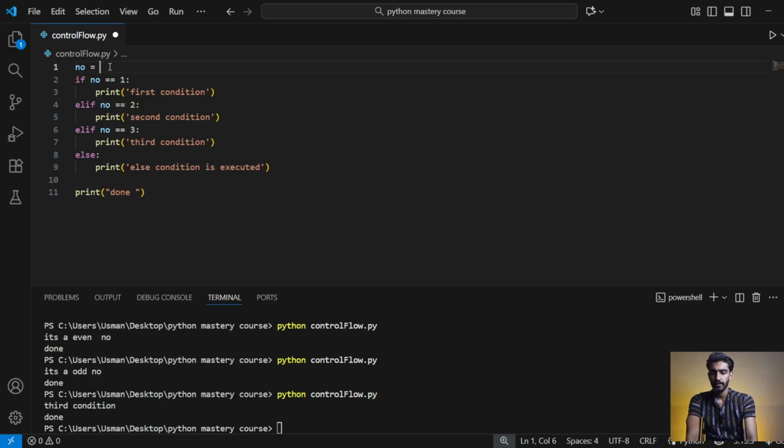If I write 4, then none of the conditions written at that place will execute, instead the else condition, because else condition executes when all the conditions are false. So I will save and run it. As you see, else condition is executed. This is the simple concept.